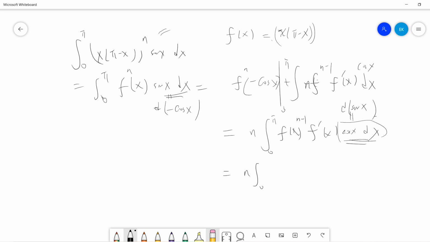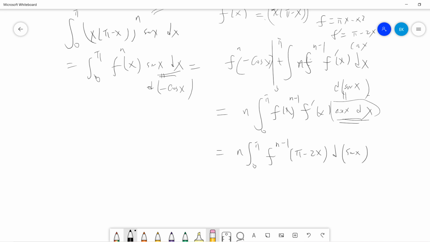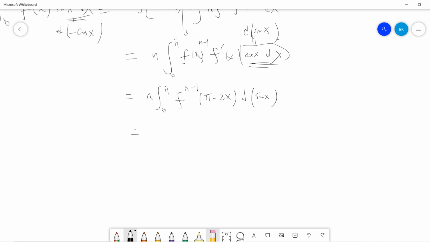So this will be f^(n-1) f prime, where f is pi x minus x squared, so f prime is pi minus 2x. So pi minus 2x d sine x. Okay, so combining this, we do the integration by parts again, so we get sine of x from 0 to pi. If n is greater than or equal to 2, then this term is still 0. So we don't care about this, and we get the sine of x. Let's do the differential with respect to this.